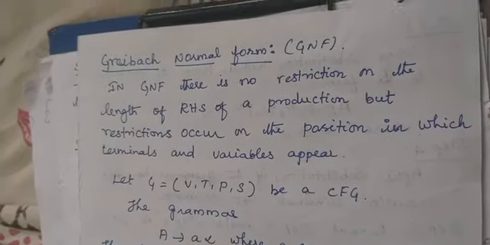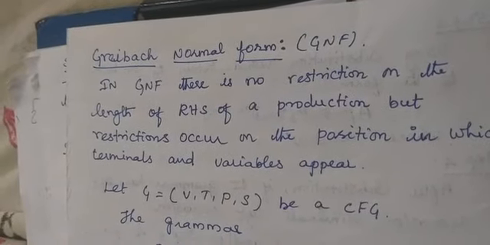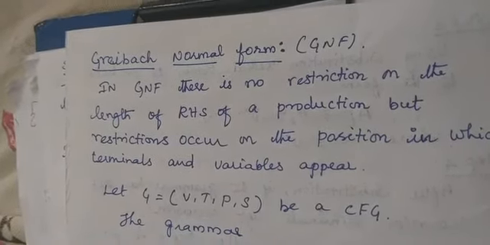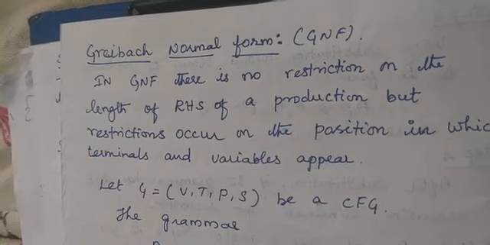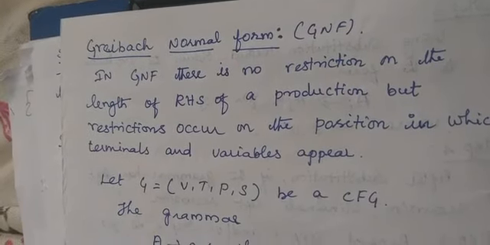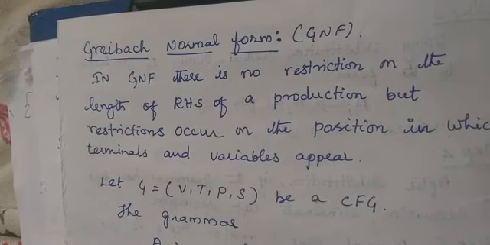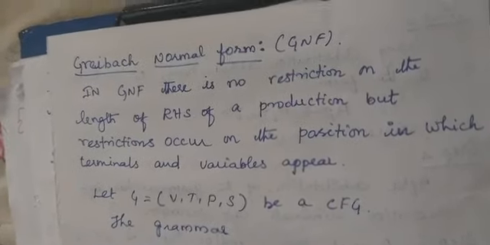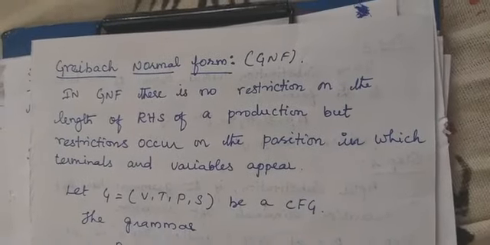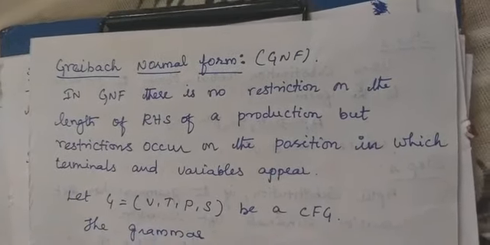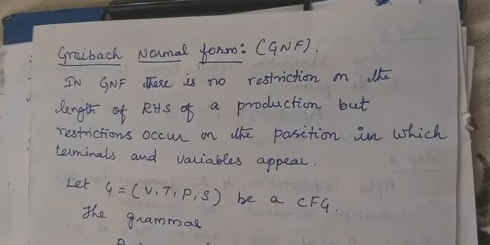Hello students, in this video we are going to study about Greibach normal form, GNF. In the last video we discussed Chomsky normal form. So what is Chomsky normal form? There is a restriction on the length of the production which appears on the right hand side. But here there is no restriction on the length; the restriction is on the position in which terminals and variables appear. So in CNF we consider the length, here we consider the position. That is Greibach normal form.